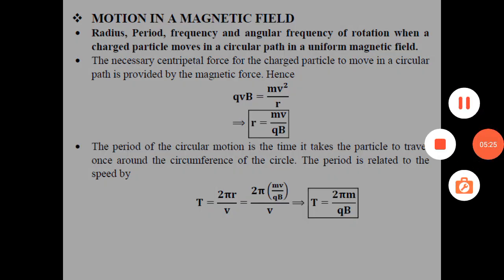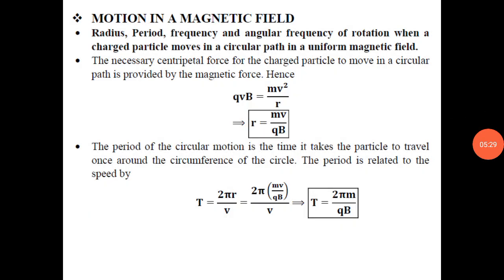See, if the charged particle is moving in a circular path, so that is theta equal to 90 degree, then the force experienced by that charged particle is QVB, and one more force, that is centrifugal force on the charged particle, which is equal to mv square by r.